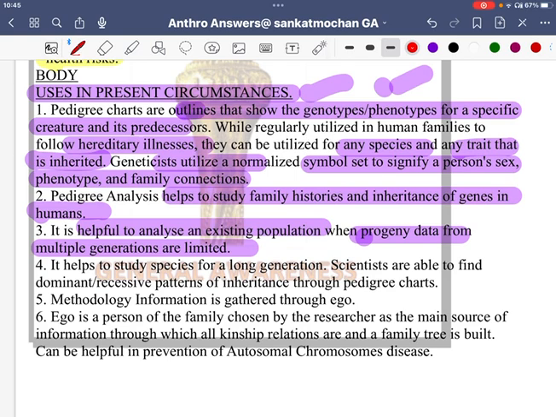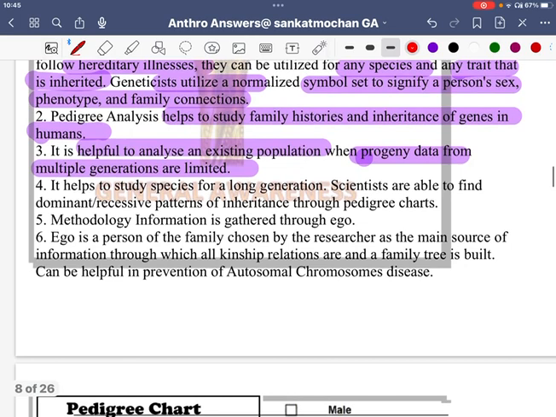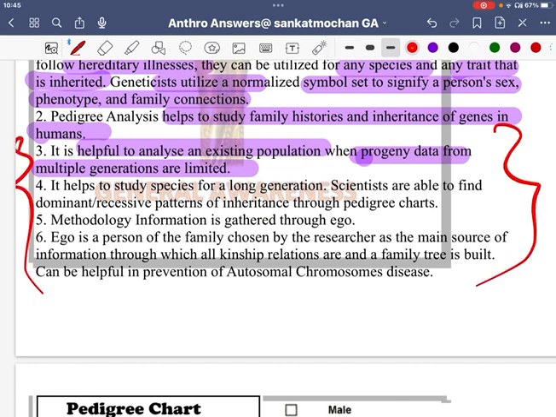Right now also we are going towards hospital and institutional delivery, but still we have not achieved 100% of it. So where there is this problem related to data, pedigree analysis gives us the most accurate form of progeny of multiple generations.